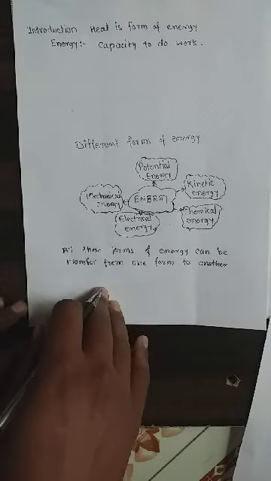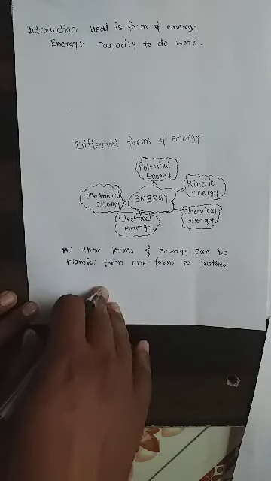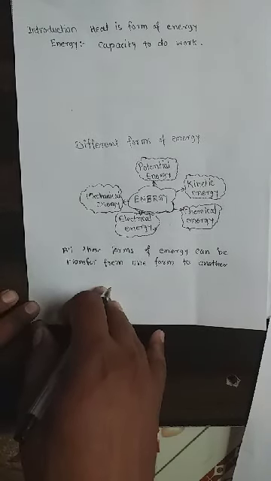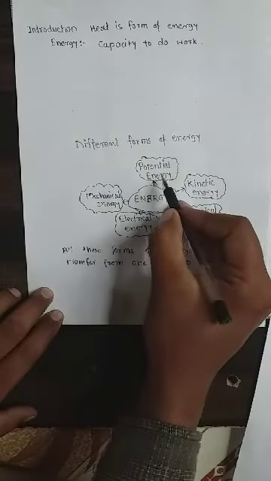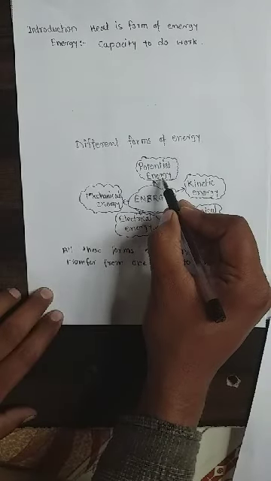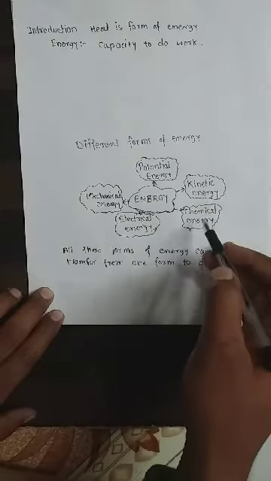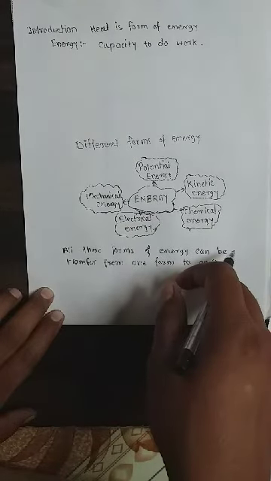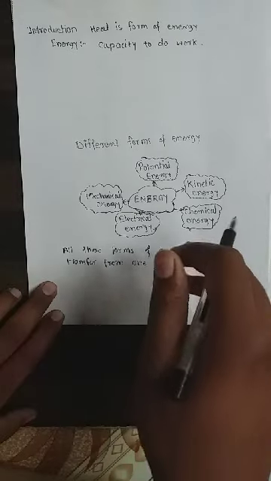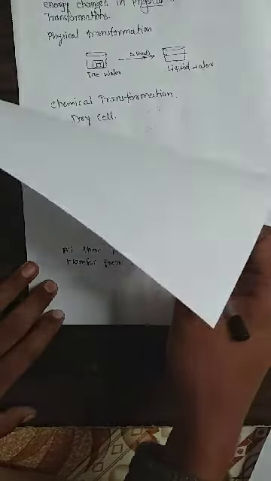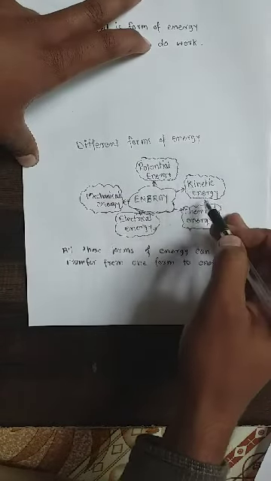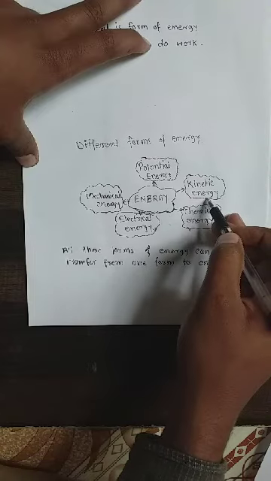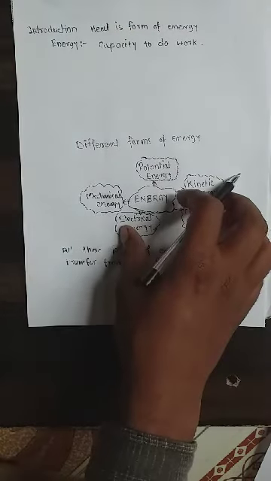Now we have one example. When water in the reservoir of a dam starts to fall down through an outlet, its potential energy decreases and kinetic energy increases due to the downward velocity. So the potential energy of falling water is converted into kinetic energy.